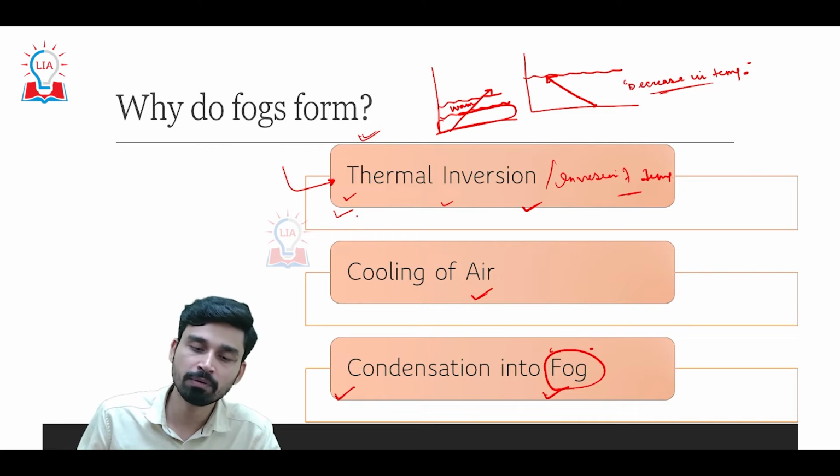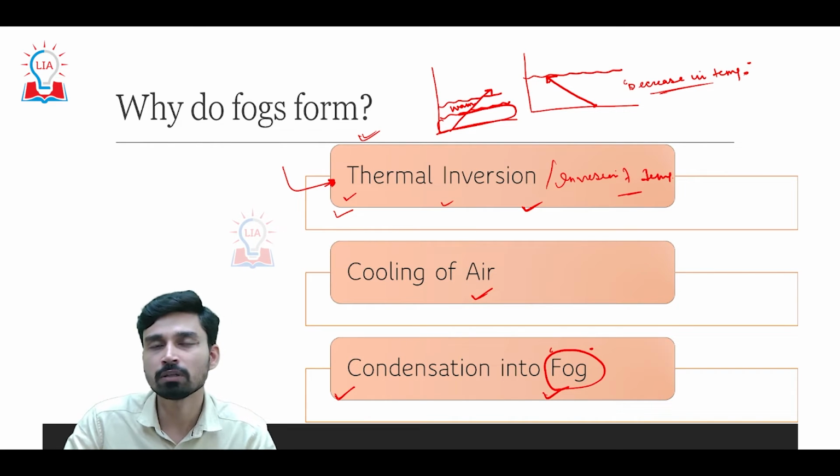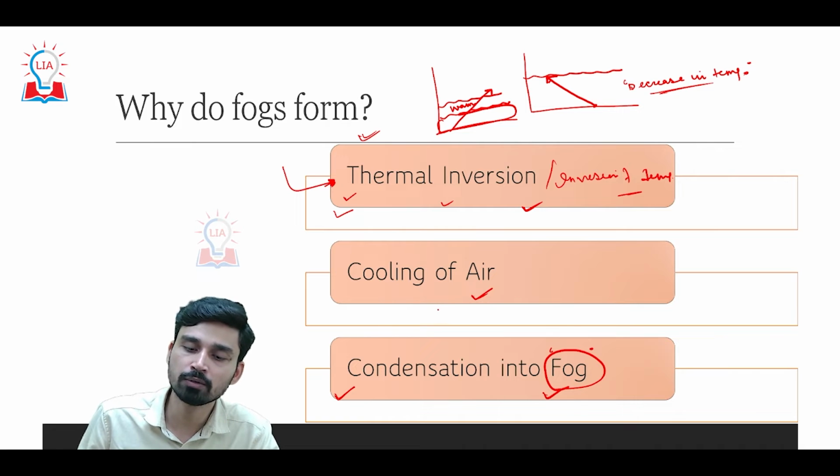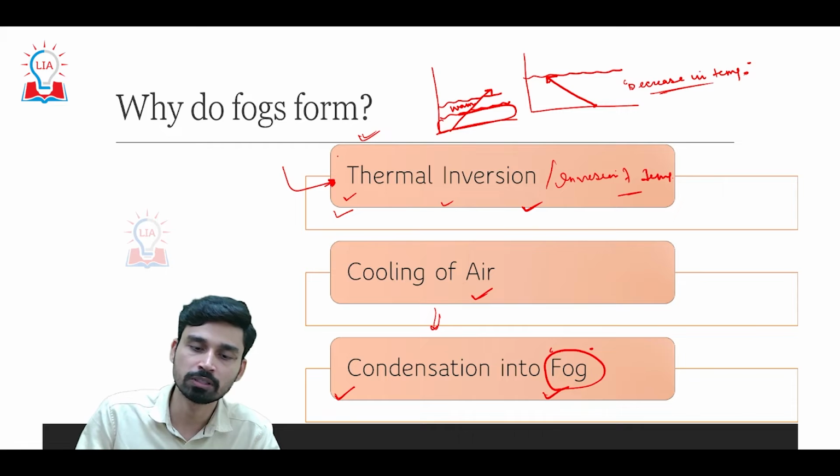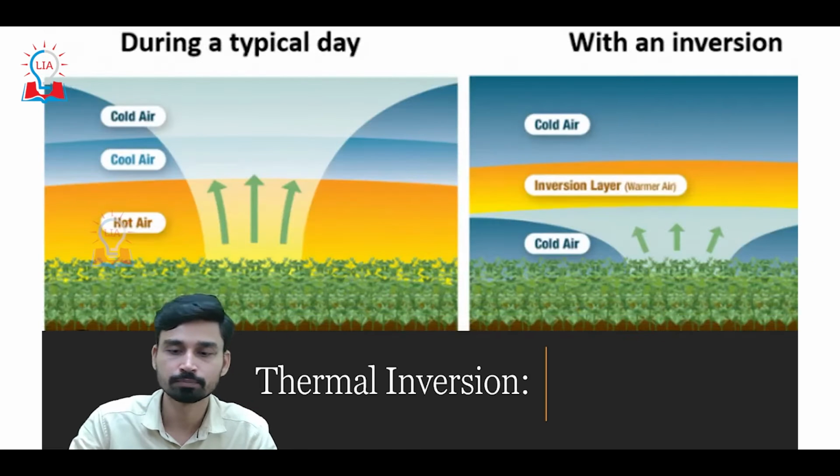So again, to simplify it: thermal inversion causes cooling of air, and the cooling of air causes sudden condensation of a large amount of water vapor into fog. So this is how we can explain the formation of fog.